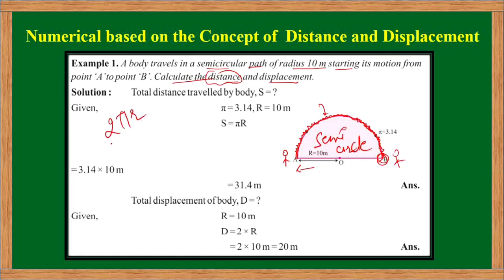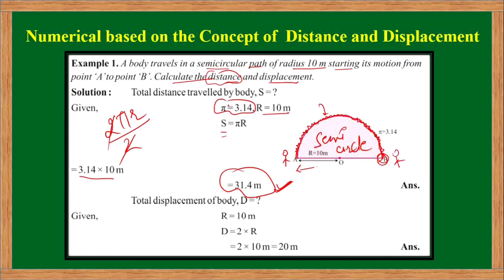So for a semicircle it will be 2 pi r divided by 2, so the 2s cancel, and in that particular case we are left with the pi r value. The value of pi is given here as 3.14, and the radius of this semicircular track is 10 meter. Then distance is equal to pi into r, that is 3.14 into 10 meter, which is equal to 31.4 meter.